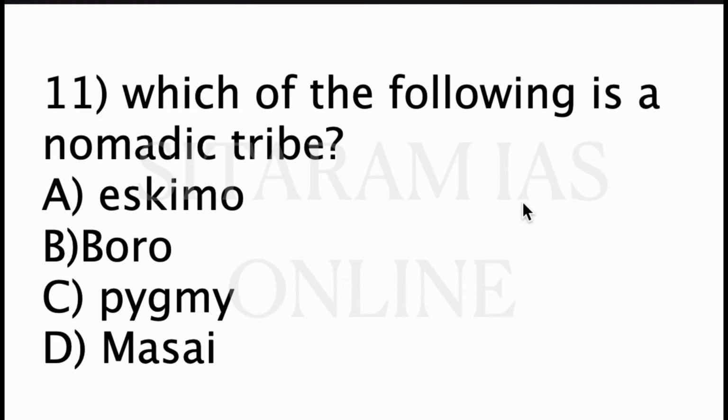11th question, which of the following is a nomadic tribe? Option A, Eskimos, B, Boro, C, Pygmy, D, Maasai. Here in the question, nomadic means a group of tribes who have no fixed home. So the correct answer is Pygmies. They live in tropical Africa, so they are one of the nomadic tribes. Here Eskimos actually live in North Canada, Alaska, Greenland, Siberia. Boro are the tribes of Assam state and Maasai are the tribes of Kenya and Tanzania.